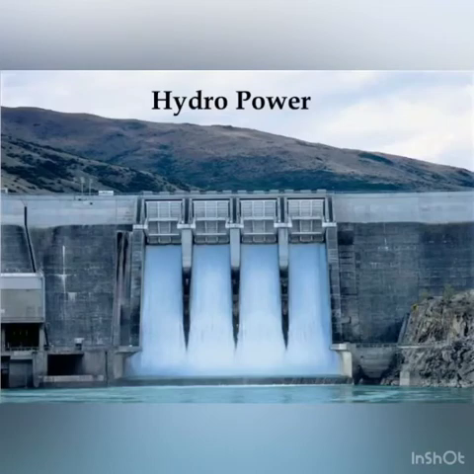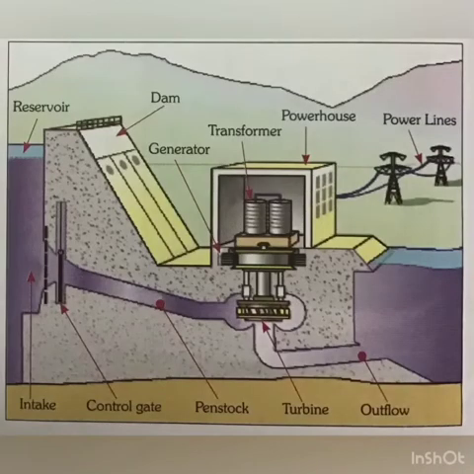This stored water falls from a great height over the turbine blades placed at the bottom of the dam. The moving turbine blades turn the generator to produce electricity. One fourth of the electricity demand of the world is fulfilled by tidal power. The discharge water is further used for irrigation purposes.